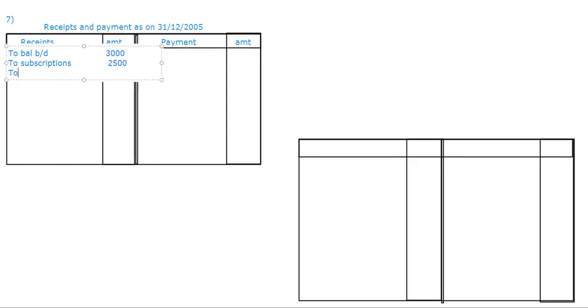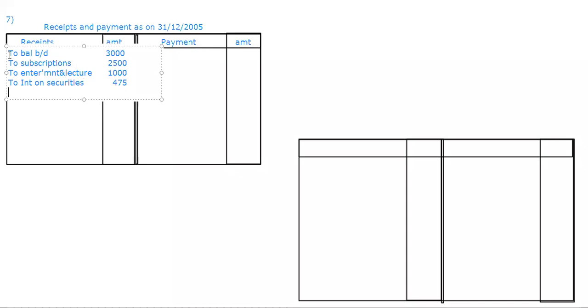Then to entertainment lecture 1,000. Next to interest on securities, which is given 475.